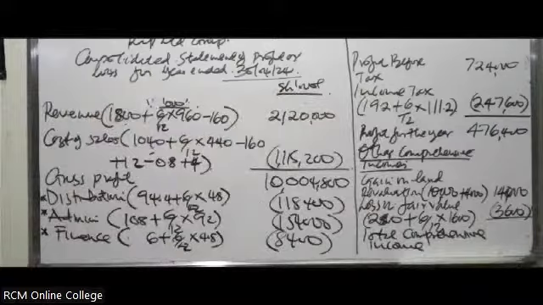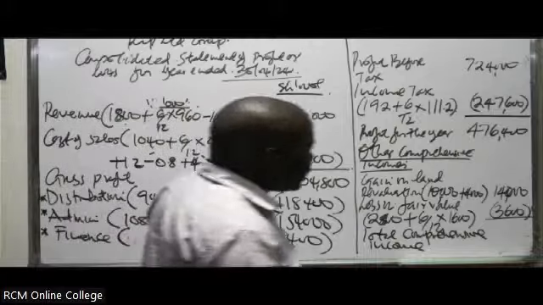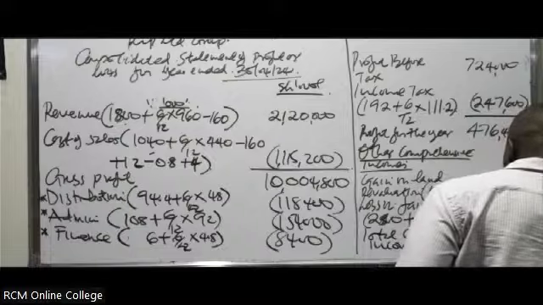The total comprehensive income is coming to 486,800.